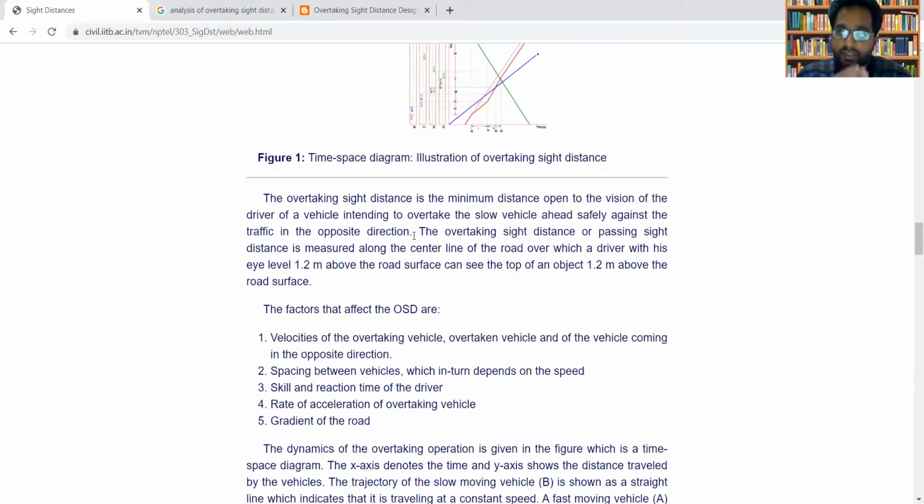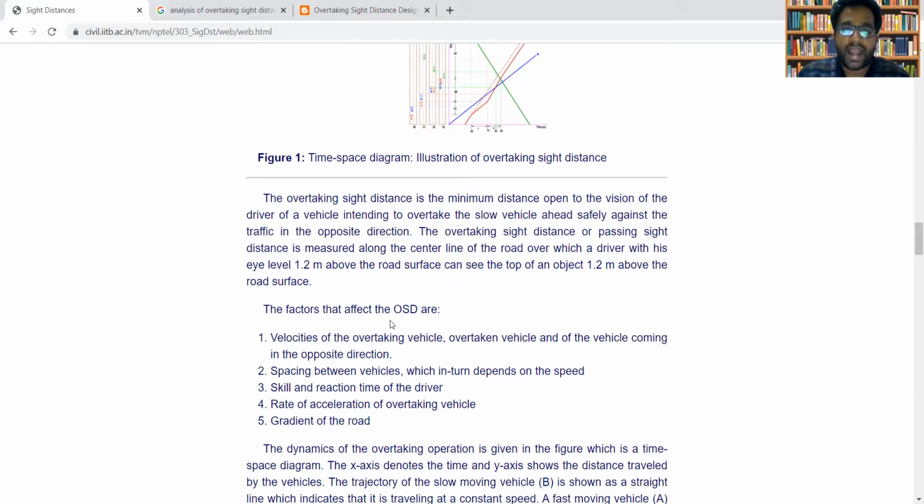The vehicle moving at a slower speed in front of the overtaking vehicle should be overtaken with adequate safety against traffic in the opposite direction. If vehicles are coming from the opposite direction, there should be adequate safety against collision from such vehicles.